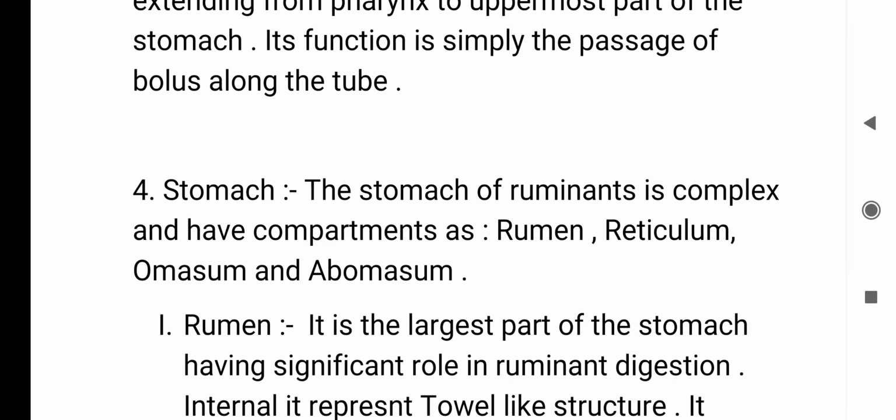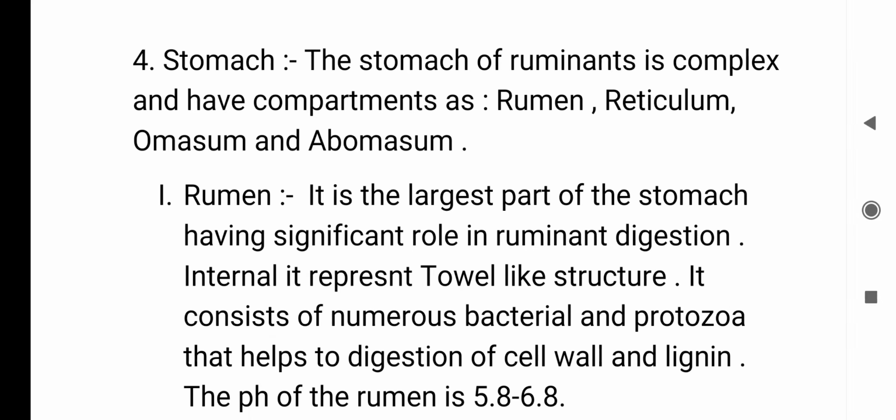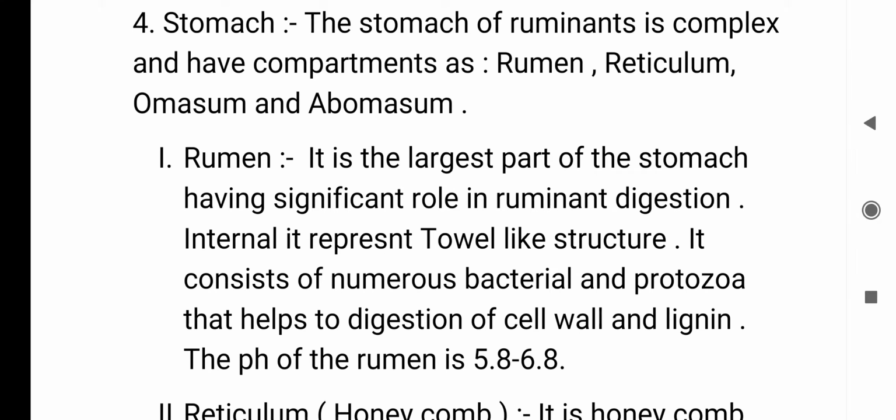And the fourth is the stomach. The stomach of ruminants is complex and has compartments: rumen, reticulum, omasum, and abomasum. At first, the rumen. It is the largest part of the stomach, having a significant role in rumen digestion. Internally, it has a towel-like structure. It contains numerous bacteria and protozoa that help in the digestion of cell wall and lignin. The pH of the rumen is 5.8 to 6.8.